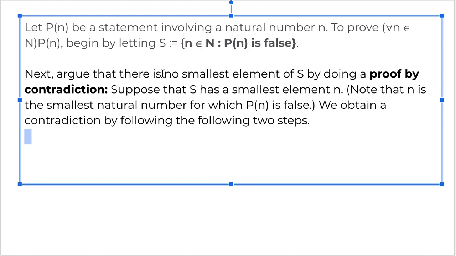Next, we argue that there is no smallest element of S by doing a proof by contradiction. You'll understand it better as we go down. Suppose that S has a smallest element n. So n is the smallest natural number for which Pn is false. We obtain a contradiction by following the following two steps.